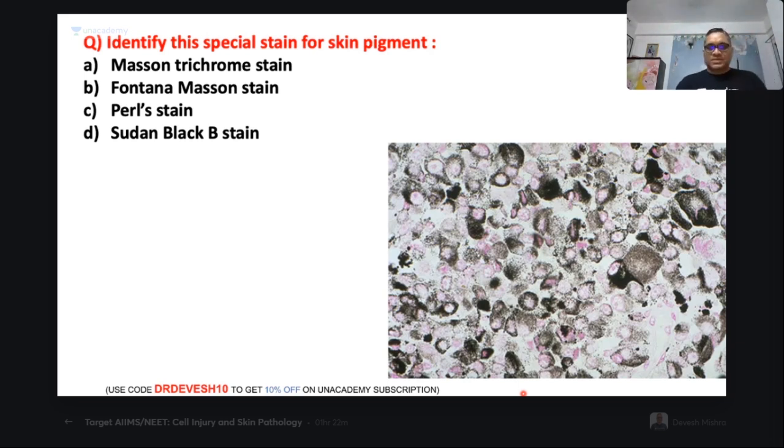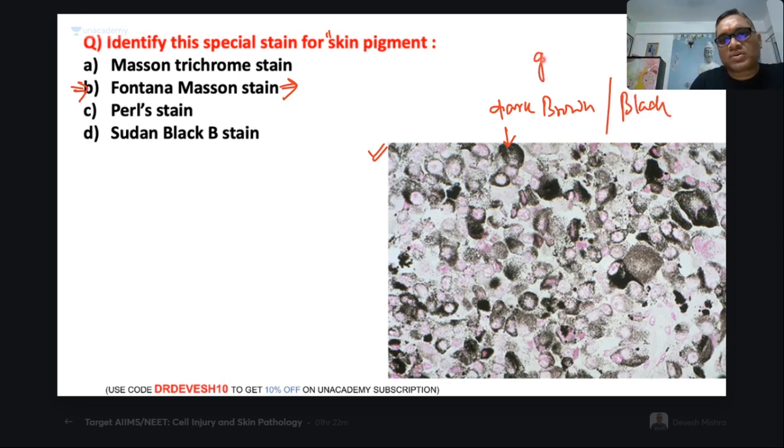Right. So I was telling you this is a simple question, and here you can see that these are the dark brown or black pigment. So what is this skin pigment? For skin pigment, the only stain you will be seeing is the Fontana-Masson stain, right? Fontana-Masson stain will show you this dark brown or black granular deposit. So what is this? This is the melanin. So melanin will be looking like this. It's a Fontana-Masson stain.